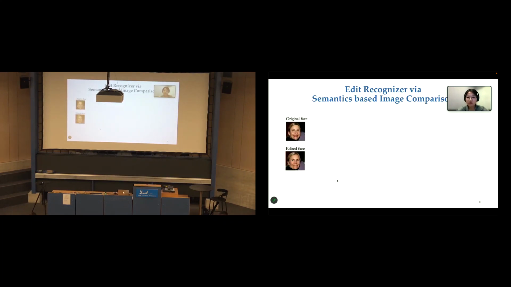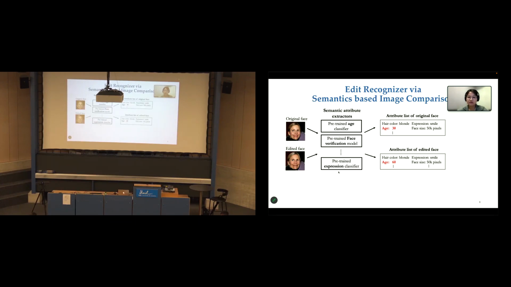Specifically, let's say we now have both the original and edited face photos. We can apply existing semantic attribute extractors, which are a set of pre-trained DNN classifiers, to identify the attributes of each face. And then, by comparing these attributes, we can identify the face edits included in the target image. Note that these extractors are modular, meaning when there are new edit types appear, we can easily expand the system to detect new attributes.